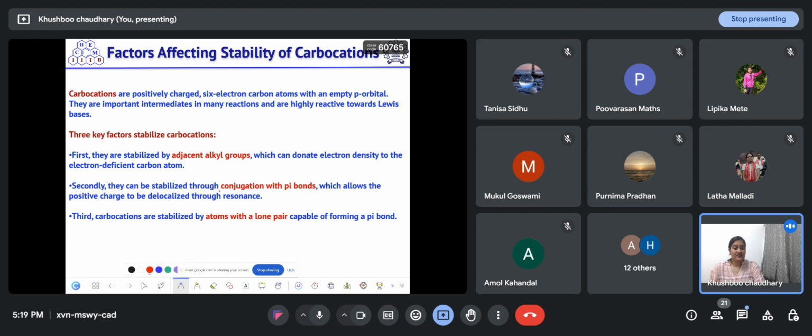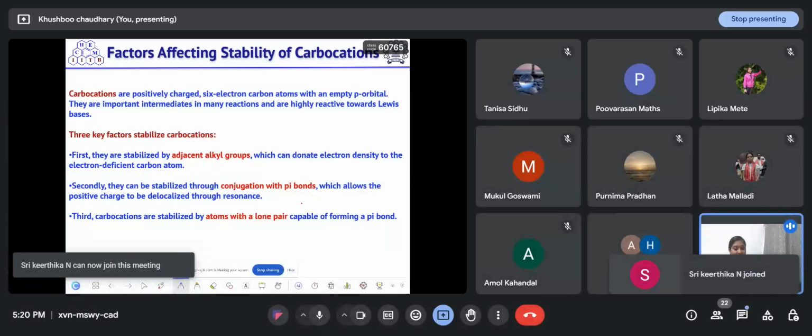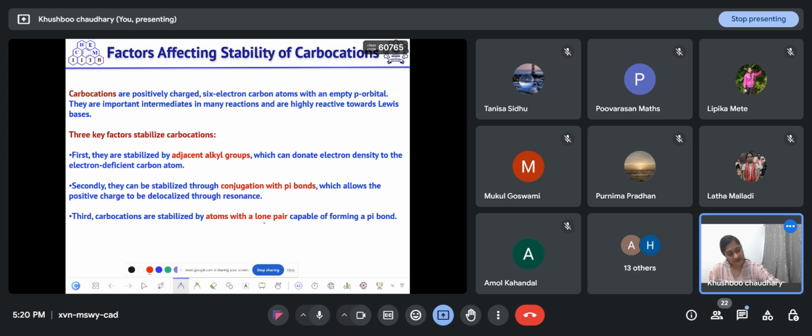Then if the positive charge is involved in resonance, it will stabilize the carbocation. And if the carbocation-containing atom is attached to an atom having a lone pair of electrons, then it will also stabilize the carbocation.